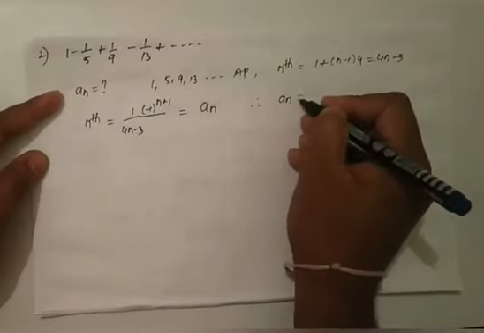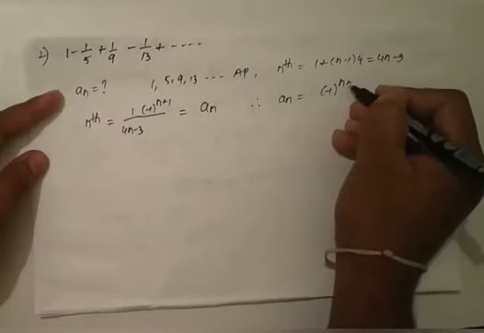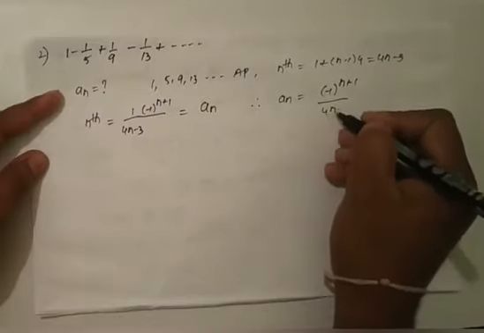Therefore, an is equal to (minus 1) whole power n plus 1 by 4n minus 3.